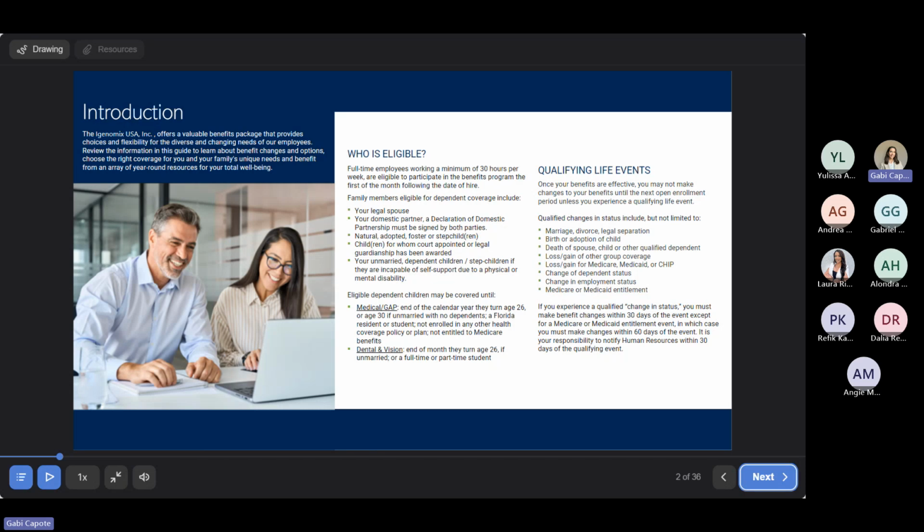There are a few exceptions called qualifying life events. Qualifying life events are certain events that can happen in your life that would lead to a change in status. This means things like marriage, divorce, maybe you have a baby that you'd like to add on to your plan, or the adoption of a child. All of these listed here count as a change in status. So if one of these things happens, you have 30 days to notify your HR representative in order to make those changes in your benefits.